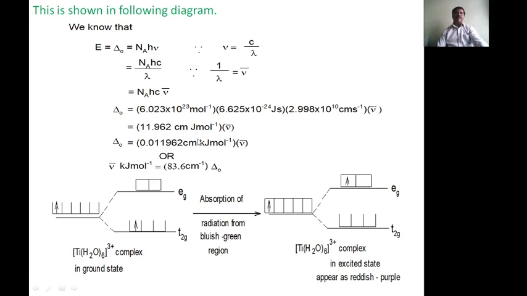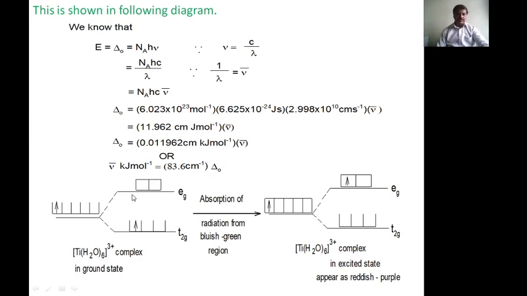After calculating, we convert to kilojoule, giving 0.011962 kilojoule per mole times the wave number. After transferring to this, the wave number in kilojoule per mole is 83.6 per centimeter for the delta naught value. Here you have to say that 1 kilojoule per mole is nothing but 83.6 per centimeter. We have to use this also.